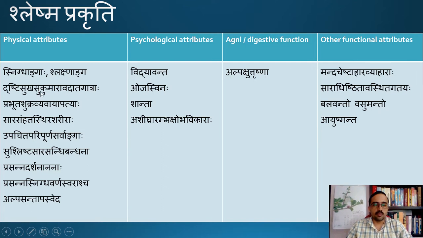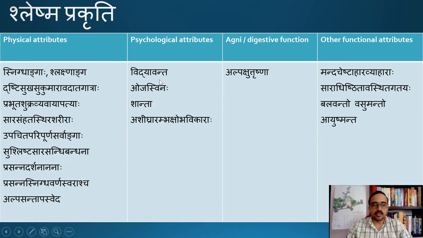The body parts will be full and well formed, somewhat slimy. Then the patient will have Prabhuda Shukra, and his sexual activity also will be very good. And the body is totally fully replenished or fully functional. And Prasanna Darsana Ananaha, so the individual is pleasing to look at.